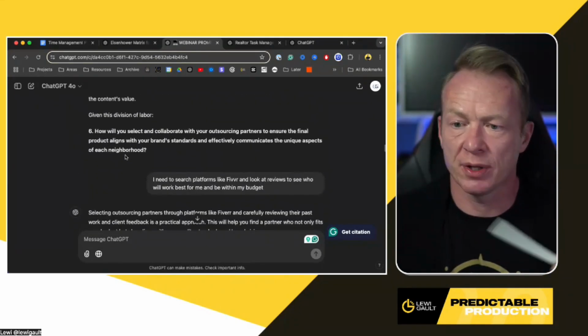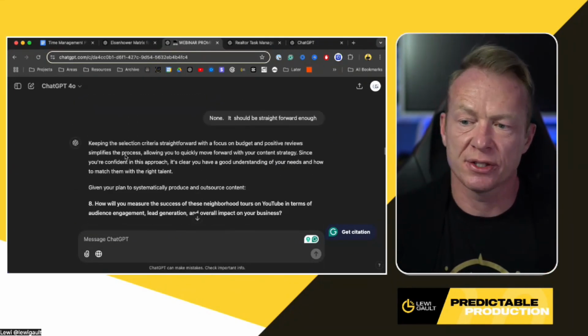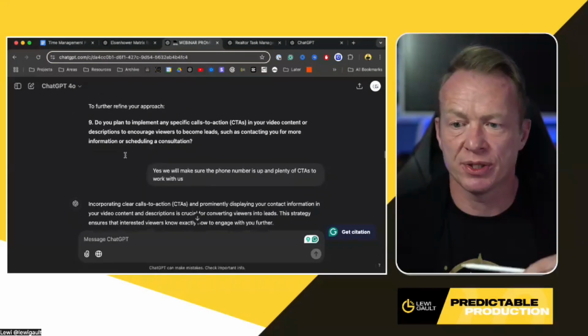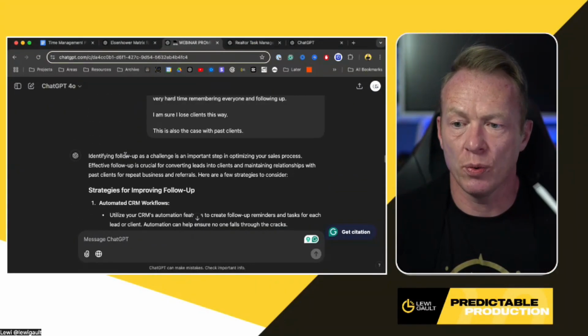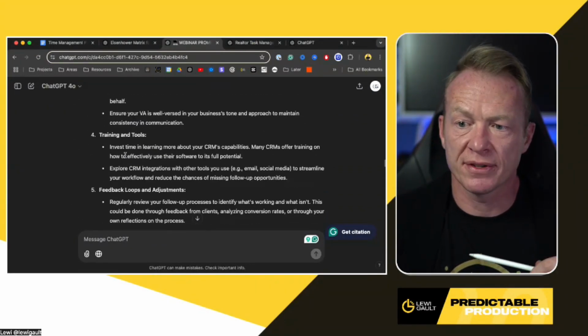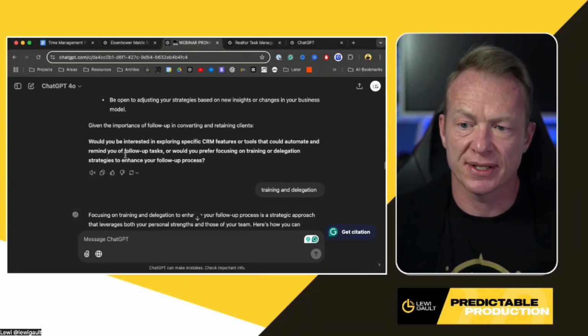And we go through this, and we go through this, and then it switches to sales, and then it switches to fulfillment as well. So we're going through everything here, breaking down this kind of test business I put together.